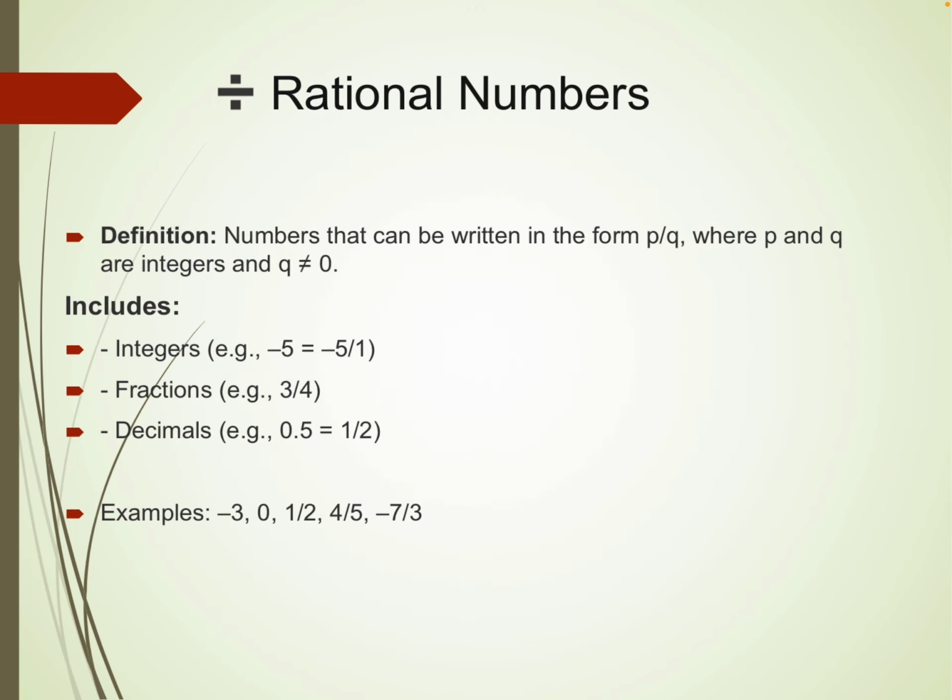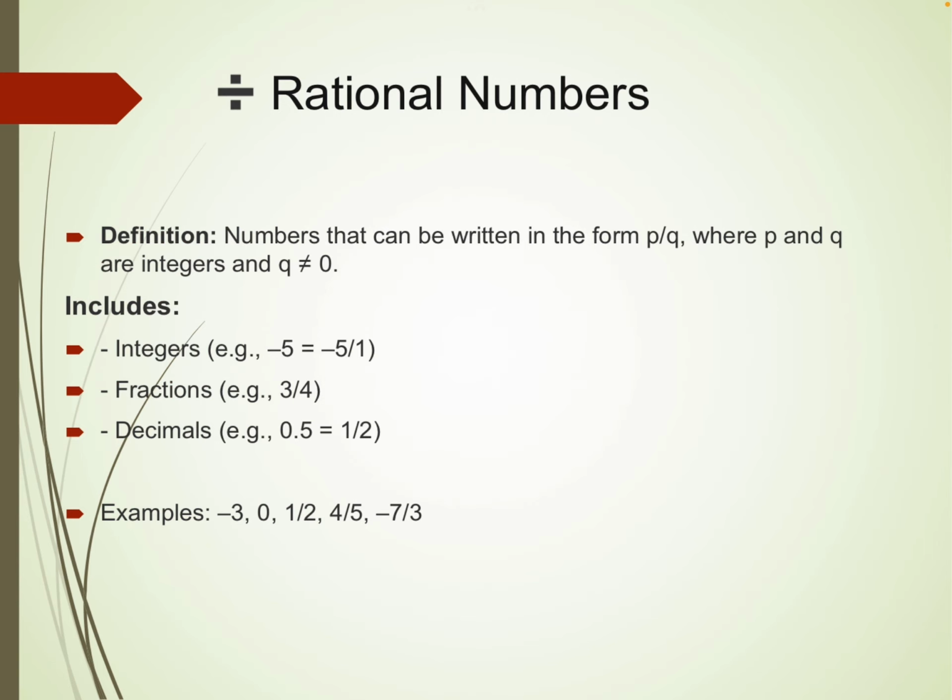Okay, rational numbers. A rational number is a number that can be written in the form p/q, where p and q are integers. One other type is the irrational number.